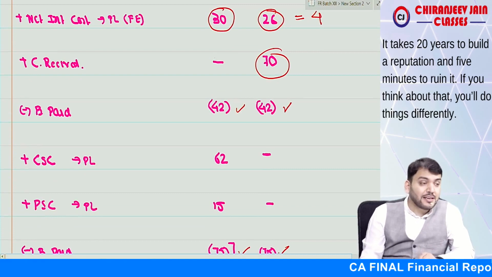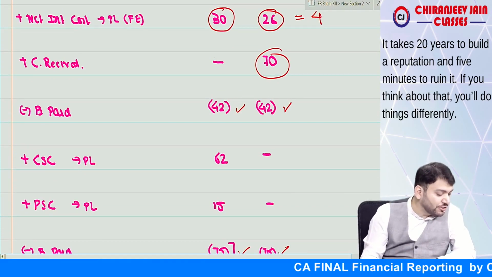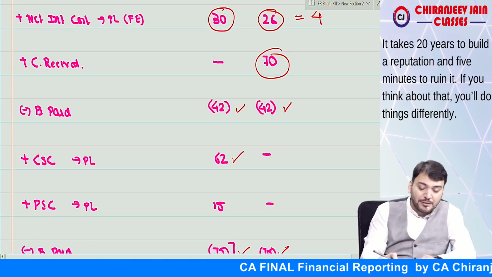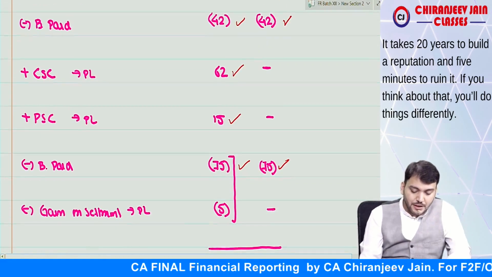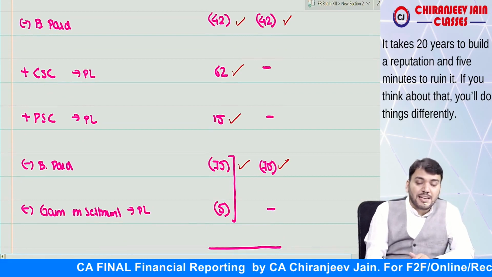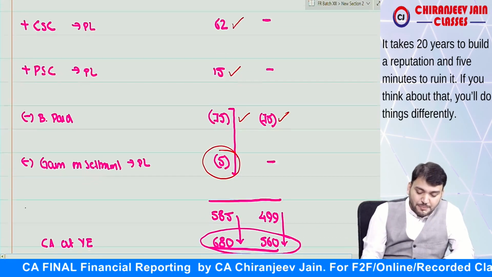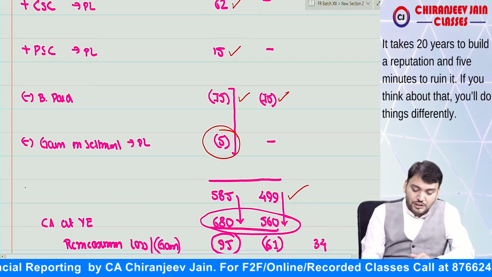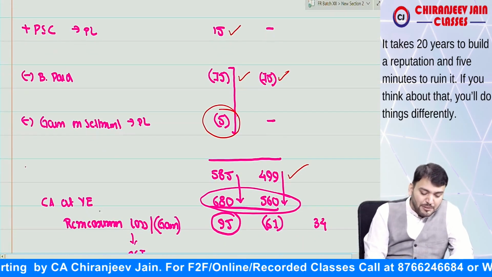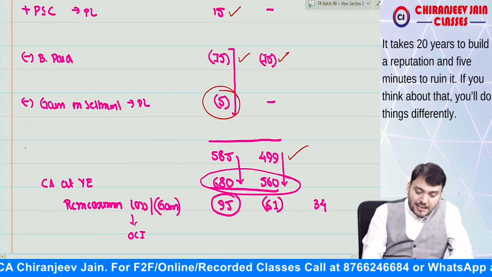Then current service cost is given as 62 lakh. Then past service cost is given as 15. Are you able to understand? Then gain on settlement we will deduct. So after gain on settlement is deducted, this becomes the carrying amount before remeasurement. Now we'll compare with the carrying amount at year end.